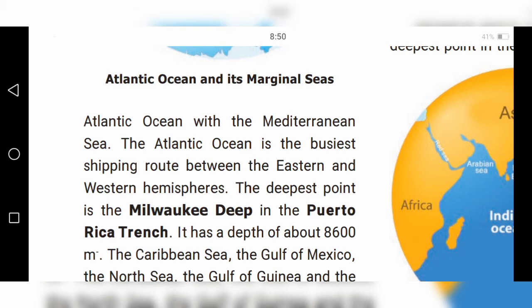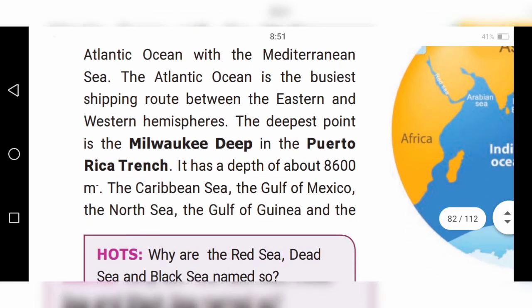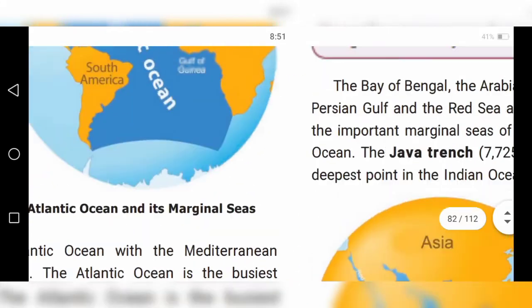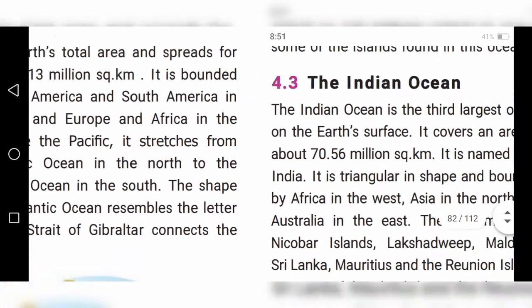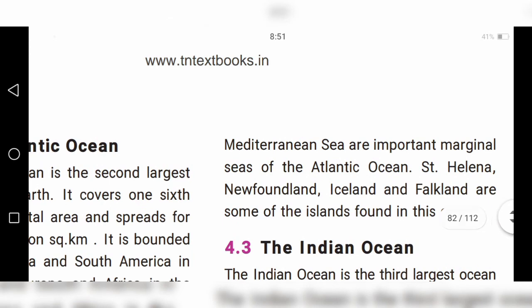The deepest point is the Milwaukee Deep in the Puerto Rico Trench. It has a depth of about 8,600 meters. The Caribbean Sea, the Gulf of Mexico, the North Sea, the Gulf of Guinea, and the Mediterranean Sea are the important marginal seas of the Atlantic Ocean.